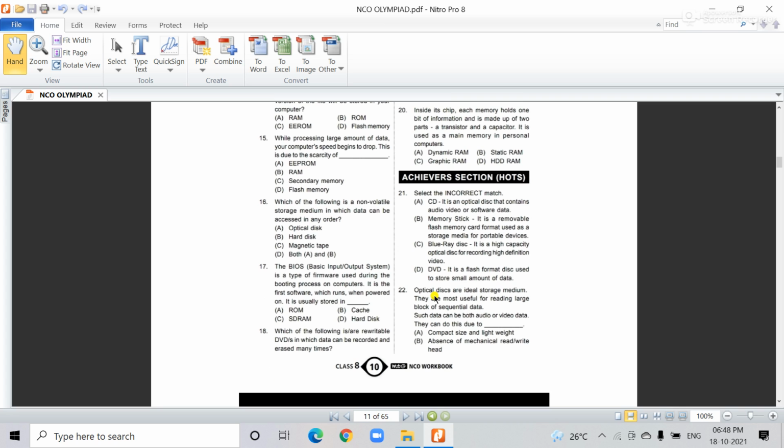Now come to the second part, achiever section. Question 21: select the incorrect match. Here four options are there; you select the correct one. The first is CD, the second is memory stick, the third is Blu-ray discs, and the last one is DVD.